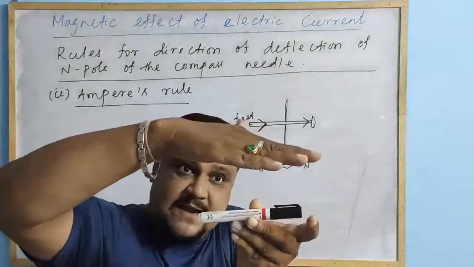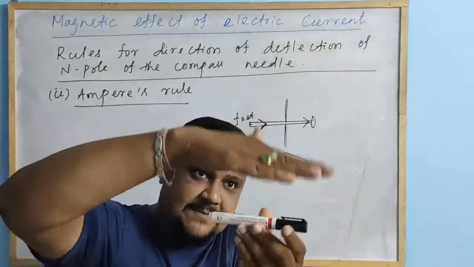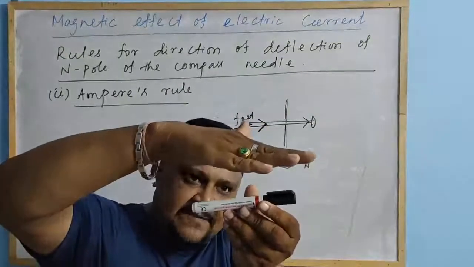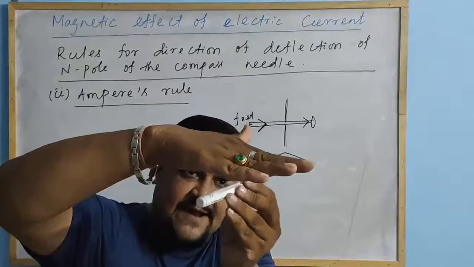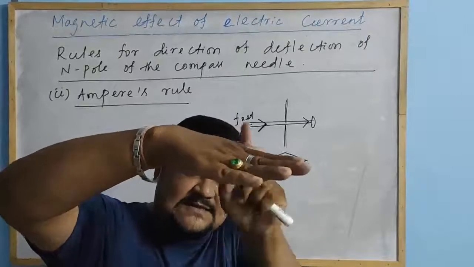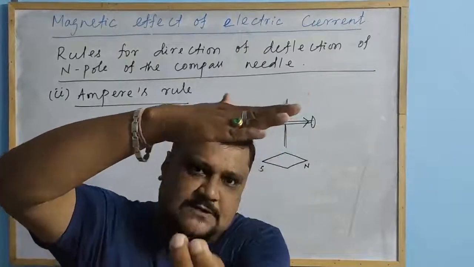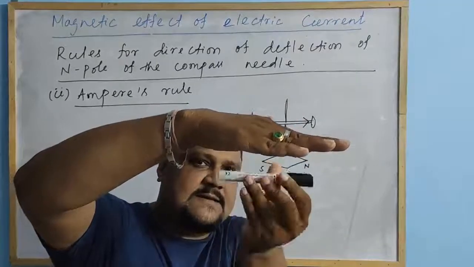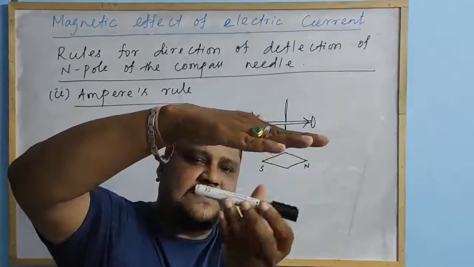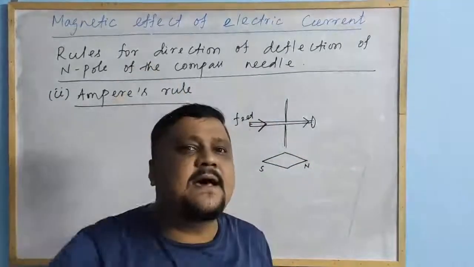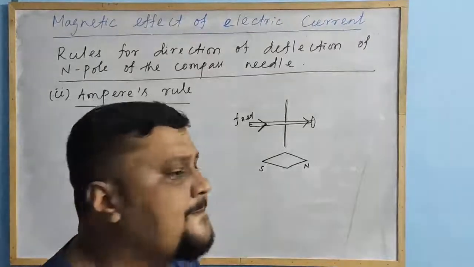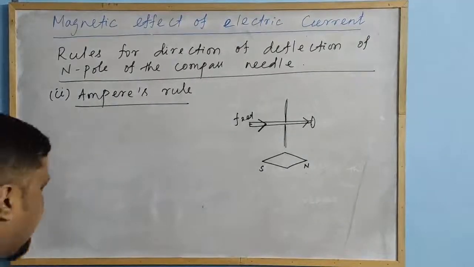Then the rule says that if the current is like this and the man is swimming like this, the north pole of the compass needle deflects towards his left hand. Suppose this is the left hand and this is the right hand. So the north pole of the compass needle will deflect towards this left hand. Obviously the south pole will deflect towards this right hand. So this is Ampere's rule. Clear? So let me write this Ampere's rule.